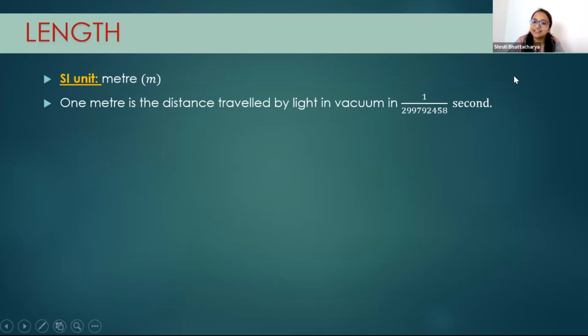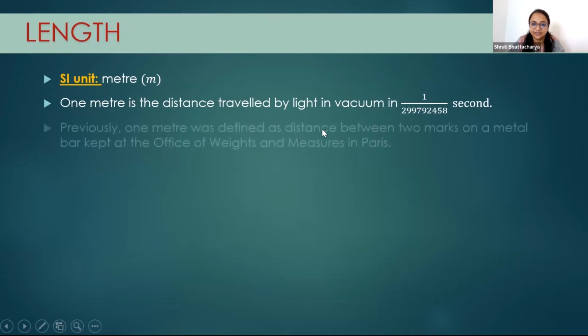We know that light travels at a definite speed. So we can say that 1 meter is the distance traveled by light in 1 divided by this much second. This is just a definition, okay? Because we have to get something constant which doesn't change. Then only we will define that.